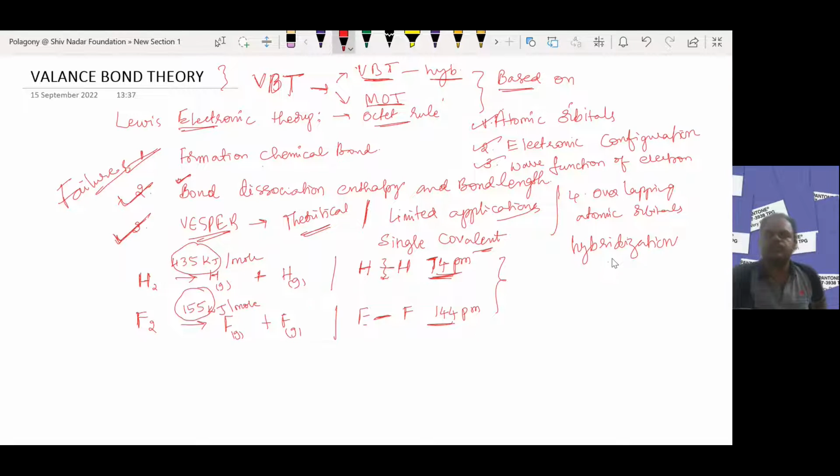That means valence bond theory was introduced in order to explain the chemical bond, particularly the covalent bond. This theory is purely based on the knowledge of atomic orbitals, number one, the knowledge of electronic configuration, number two, and the wave function, the quantum mechanical model.